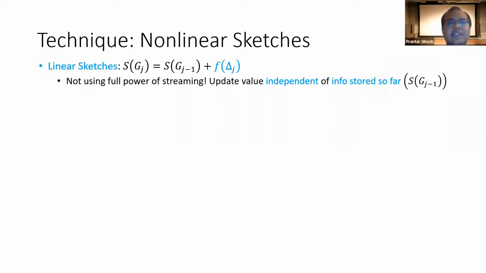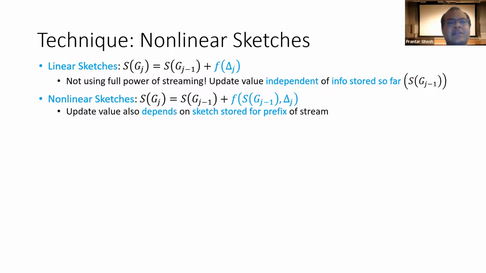So this brings me to the concept of nonlinear sketches, where the update value for G(j-1) depends on both the jth update Δj and the sketch of G(j-1). I'll just give you an idea of how nonlinear sketches come into play in our schemes in this slide, and in a later slide I'll describe it in full detail.